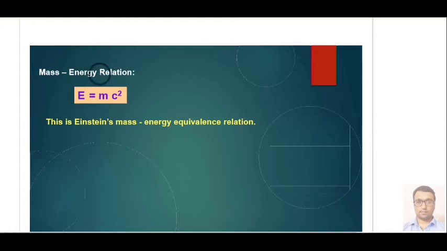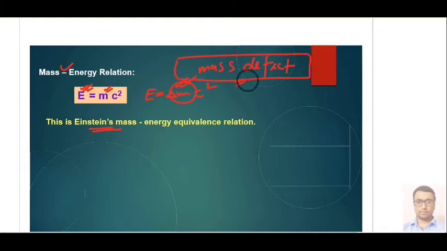After that we have one relation, that is the relation between mass and energy. By Einstein's theory we can say there is a relation between mass and energy. Mass can be converted into equivalent energy by this relation, and that relation is E equal to delta m c square, where delta m is your mass defect. This is called mass defect or loss in mass, and this mass is basically converted in the form of energy. In the next slide we will understand how this is converted into energy.